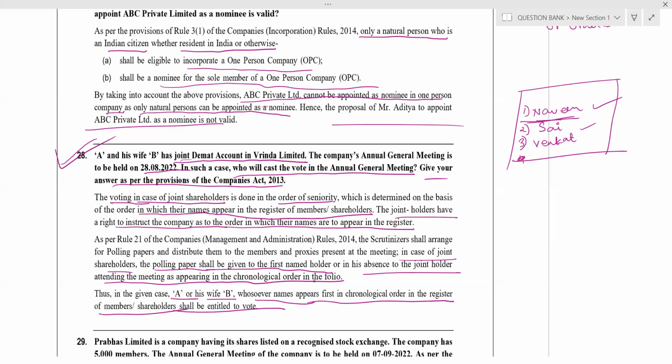Then in the given case, Mr. A or his wife B, whosever name appears first in chronological order in the register of members or shareholders shall be entitled to vote. Is that clear? Yes. Next.